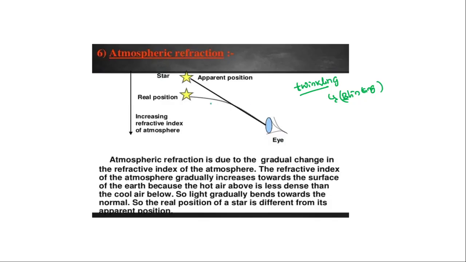Why does it happen? Imagine an observer standing on the earth surface. When you look at the star, the rays emitted by the star continuously pass through the atmosphere layers, right? So on our earth we have 5 different layers. We all know this one. What are those 5?